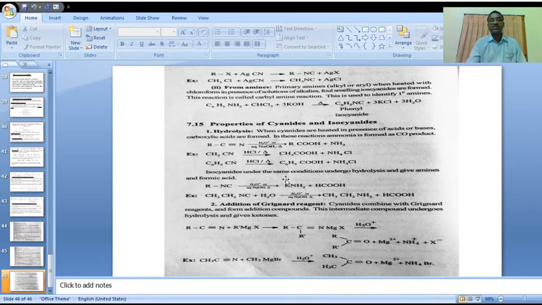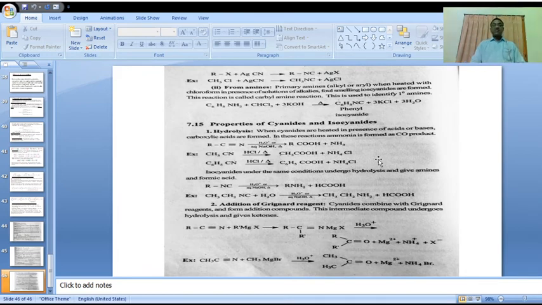This is the major product, primary amines. Please observe a suitable reaction: CH3CH2NC, ethyl isocyanide, on hydrolysis in the presence of acid or base forms a primary amine.